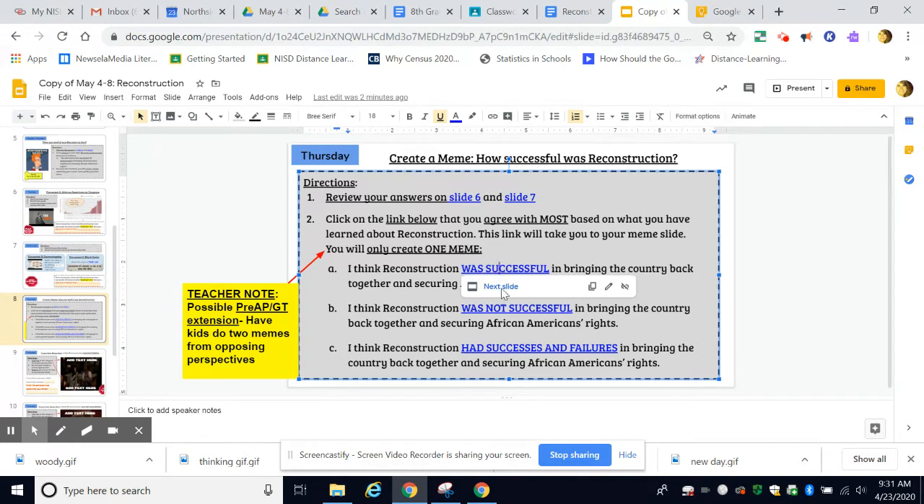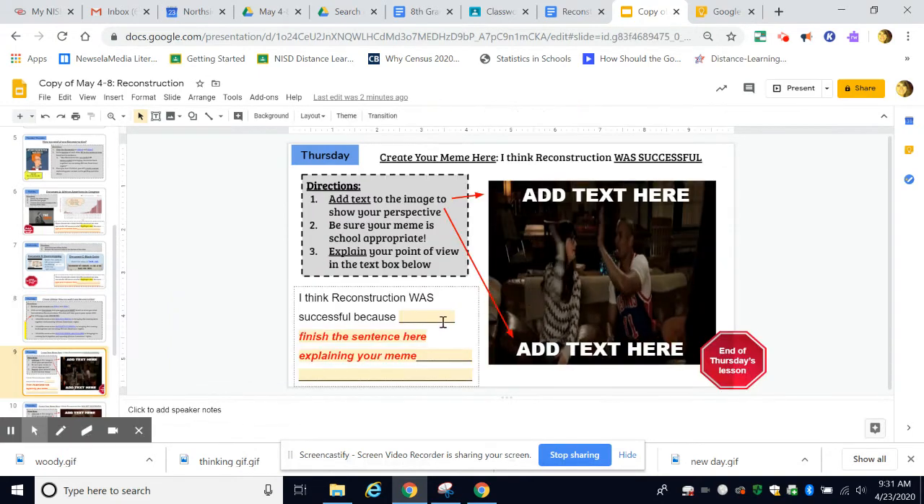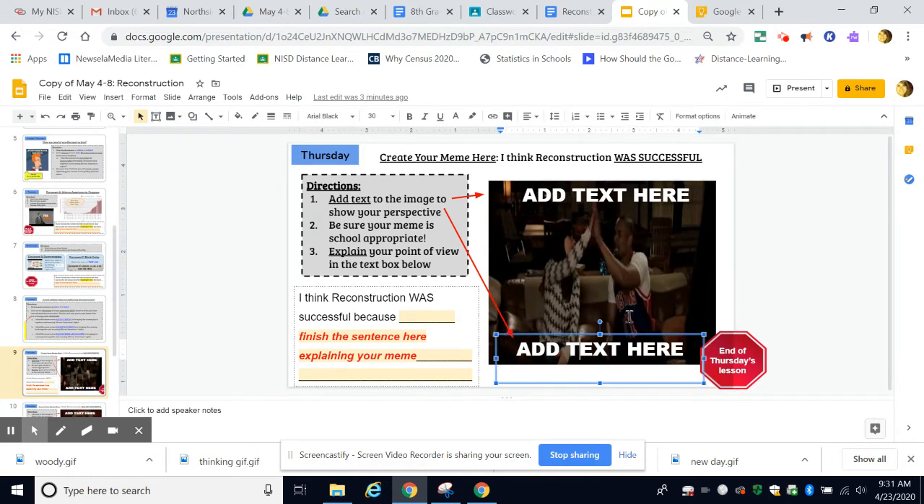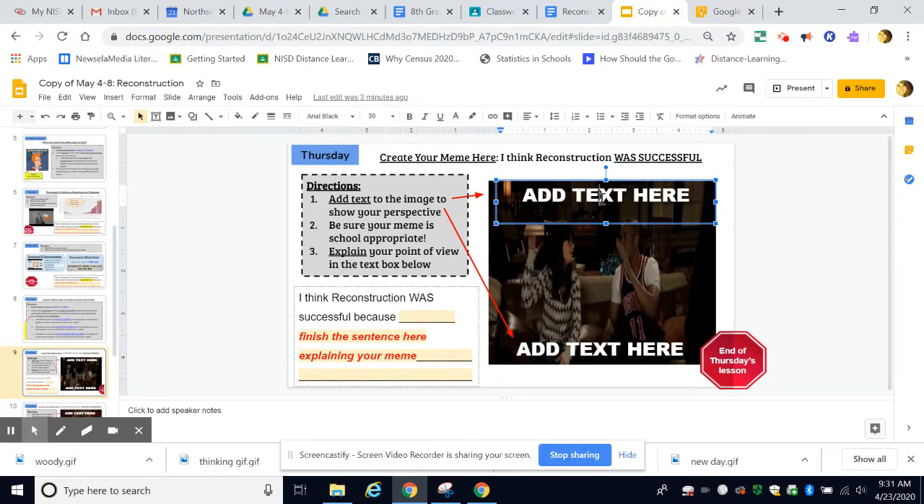So they think it's successful. They're going to click on that one. Their instructions are right here, and they're only going to create a meme on this slide. And these 2 are text boxes, so they can literally just type whatever they want to put for their fun, creative meme there. You could tell kids that they could find their own image. I just put the image there because we know they could spend an hour just trying to find one image. So that's done for them, but you decide how you want to message that to your kids.